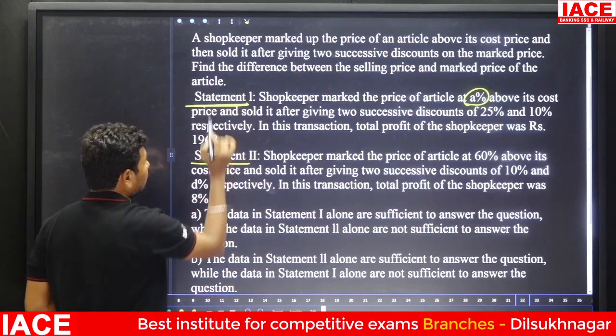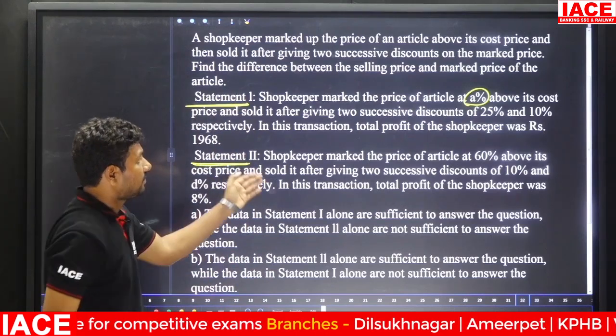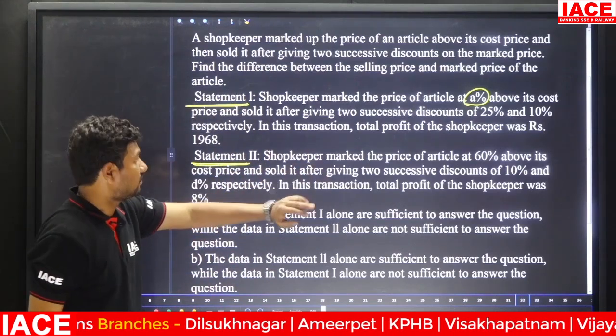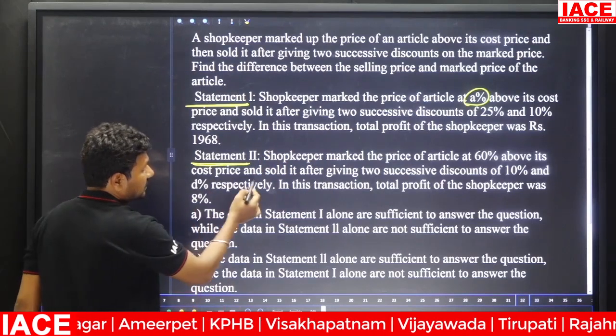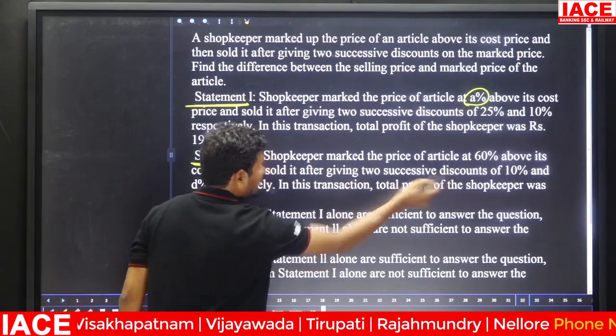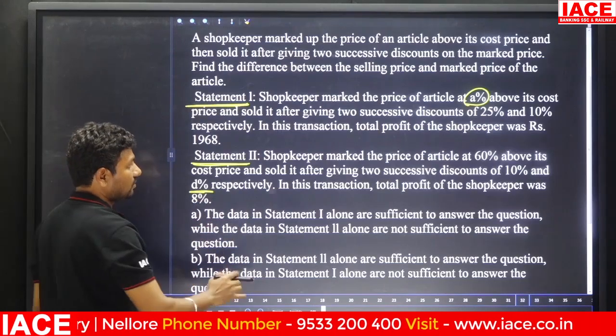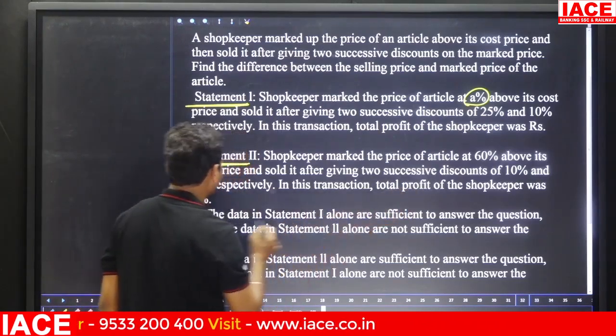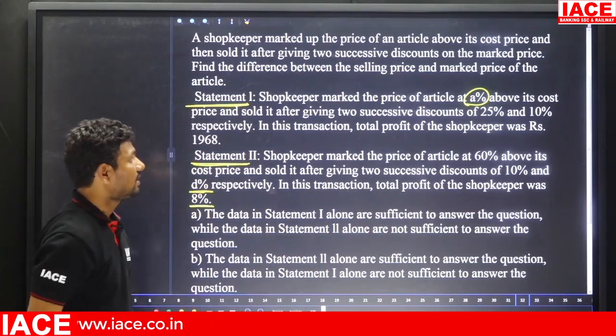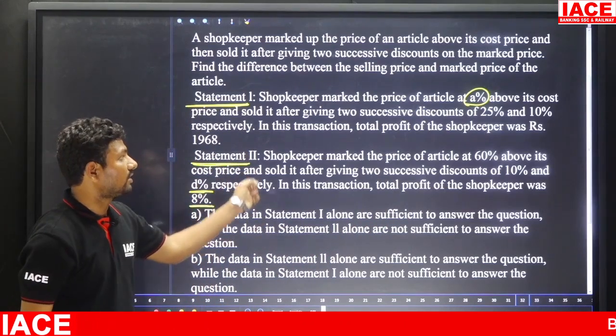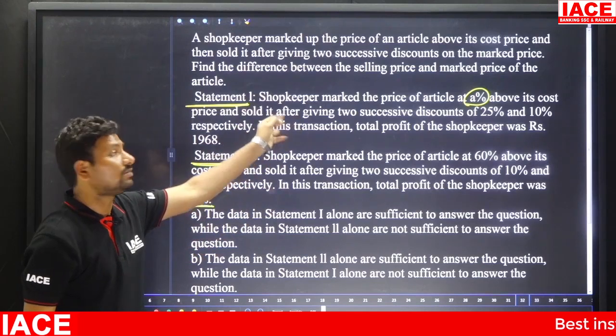but we are unable to find it with statement 1 alone. Coming to statement 2, the shopkeeper marked the price of the article 60% above cost price and sold it after giving 2 successive discounts of 10% and D percentage. What is D? Without knowing the D value we are unable to solve. In this transaction the total profit of the shopkeeper is 8%. The money is not mentioned here.